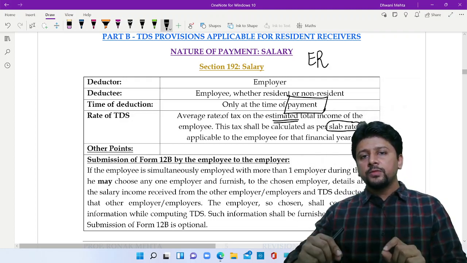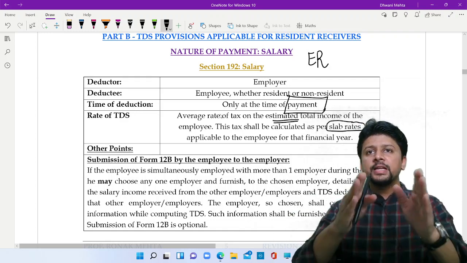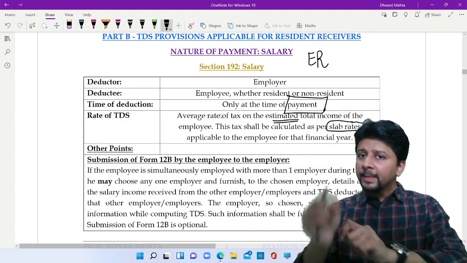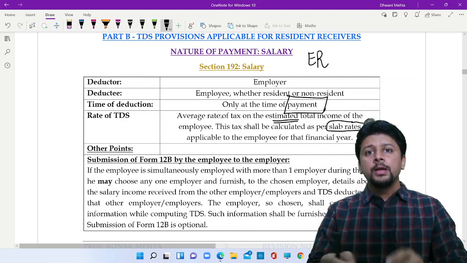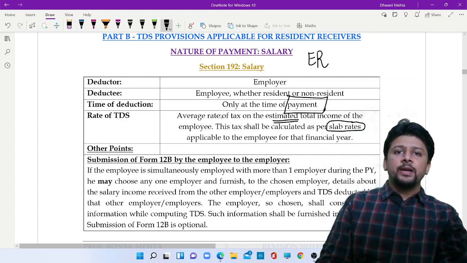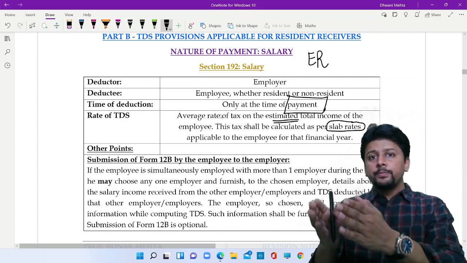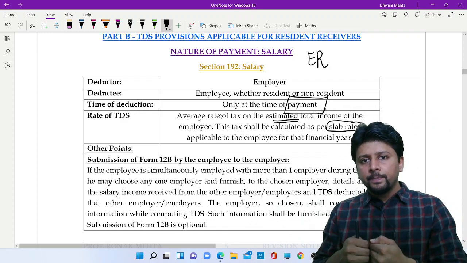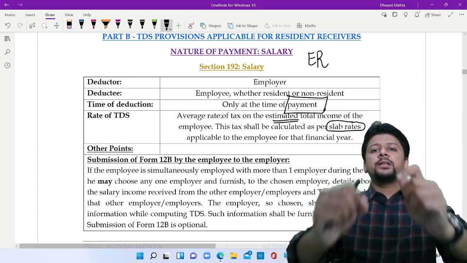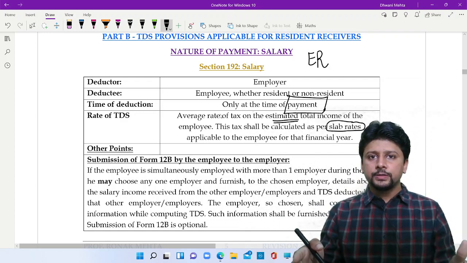If the employee is working with two employers simultaneously doing part-time jobs, then he can choose any one employer, give him form number 12B. And in that form number 12B, this employee will give details about salary paid by the other employer, TDS done by the other employer. The employer who gets the 12B will take all this data into account and he will calculate the TDS on the entire income, salary received from both the employers.